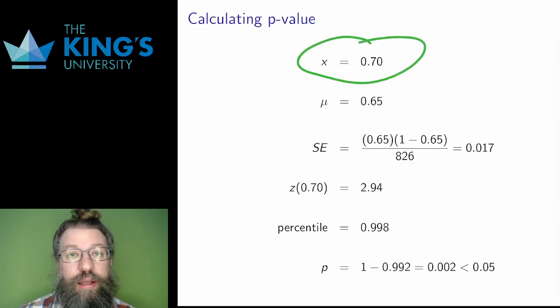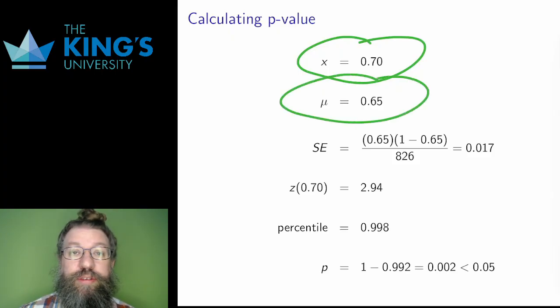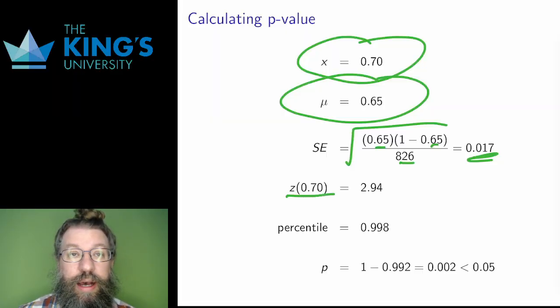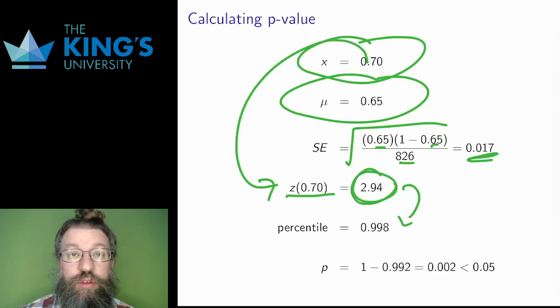Now let me put the whole calculation together. I have a sample statistic, 0.70. I have the null hypothesis, which stipulates a mean of 0.65. I have a standard error calculated by this square root expression, which has the null hypothesis proportion and the sample size. I then have the z-score of the sample statistic, which tells me that it is 2.94 standard deviations away from the mean. And I can turn this into a percentile, which is 0.998, or the 99.8th percentile.